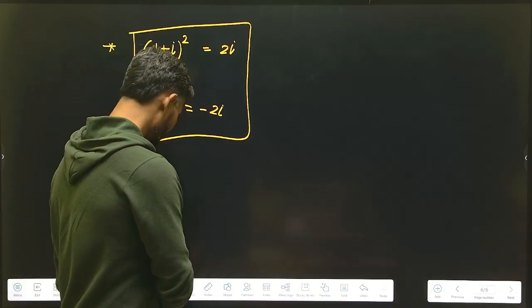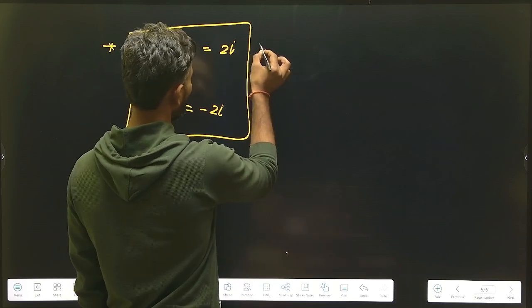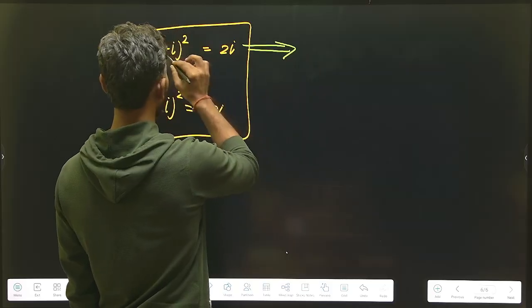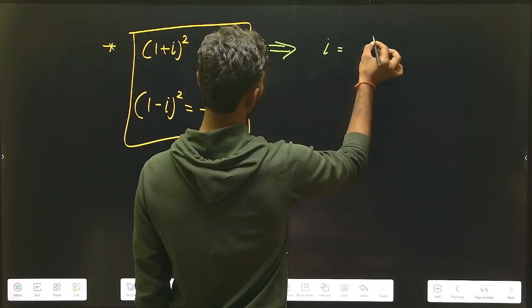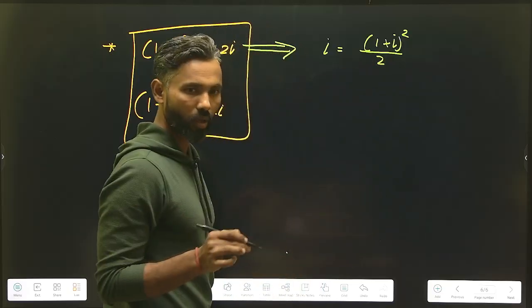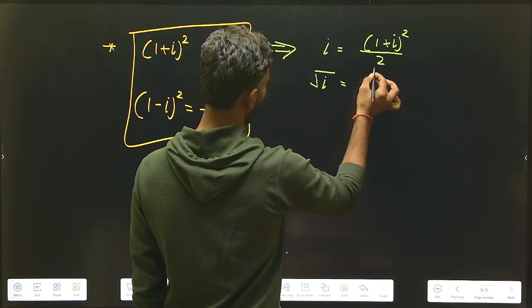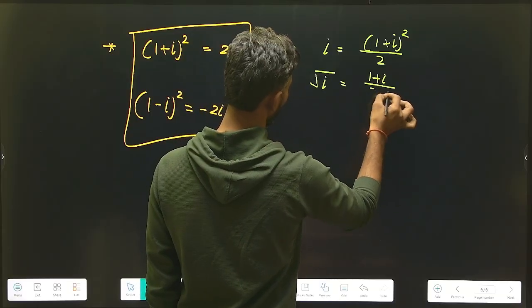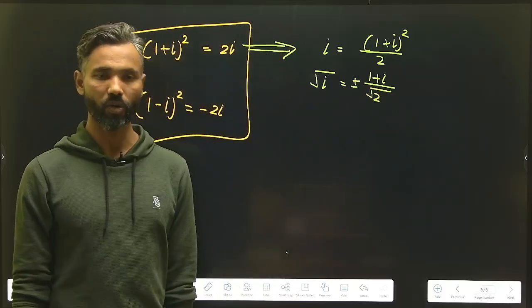We can see over here that (1 plus iota) whole square equals 2 iota. Can I say iota will be equal to (1 plus iota) whole square upon 2? Yes, we can say that. So under root iota will be equal to (1 plus iota) upon root 2 with plus minus. So it is the value of under root iota.